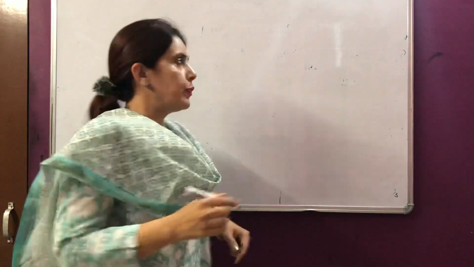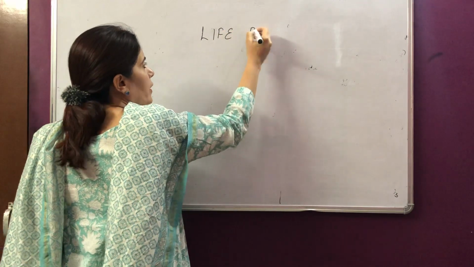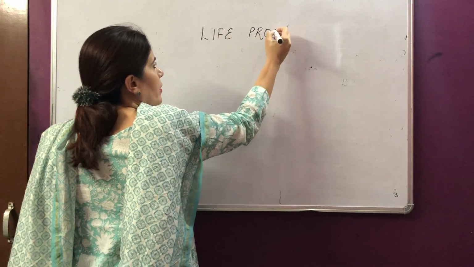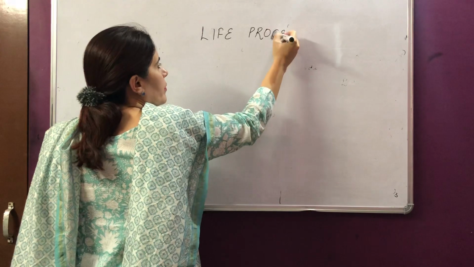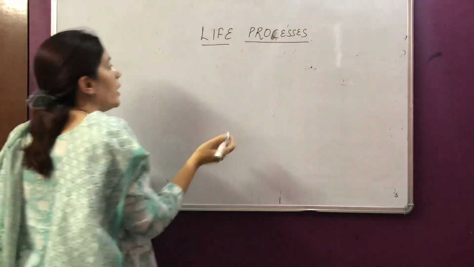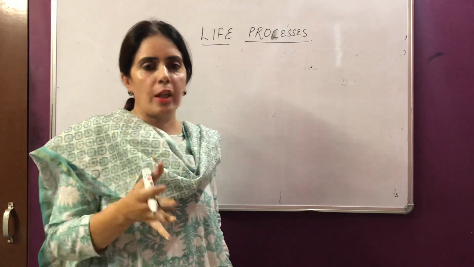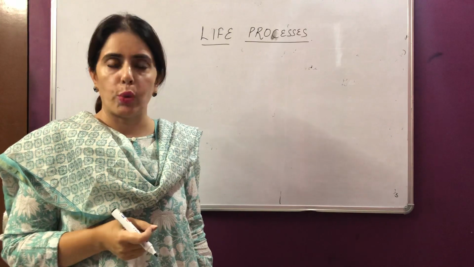Today we are going to study the first chapter of biology, that is life processes. Right? So what are life processes? Life processes are those processes which are very important for the survival of the individual.